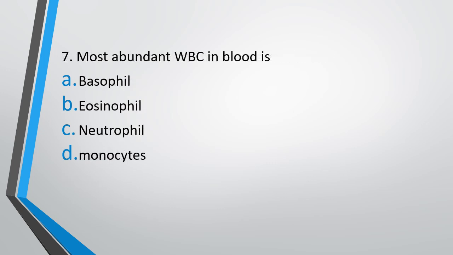Question 7. Most abundant WBC in blood is option A, basophil, option B, eosinophil, option C, neutrophil, option D, monocyte. Most abundant WBC in blood is. The correct answer is option C. Neutrophil is the most abundant WBC in blood.